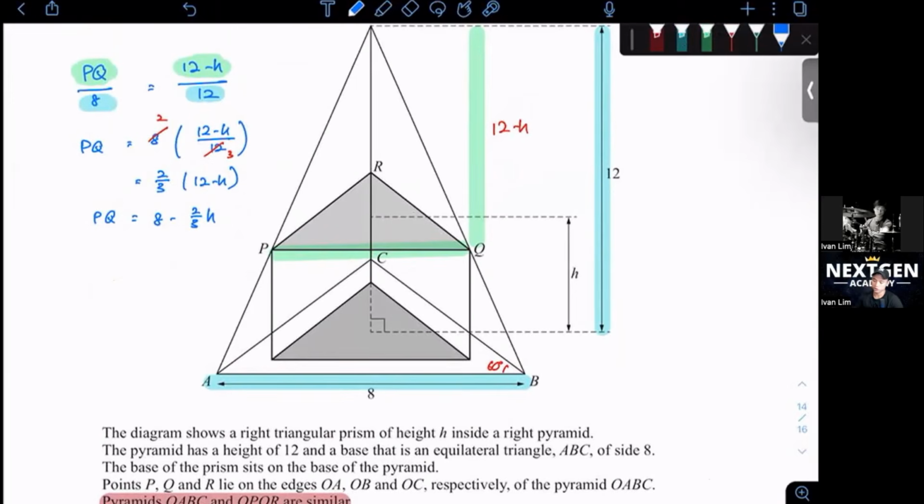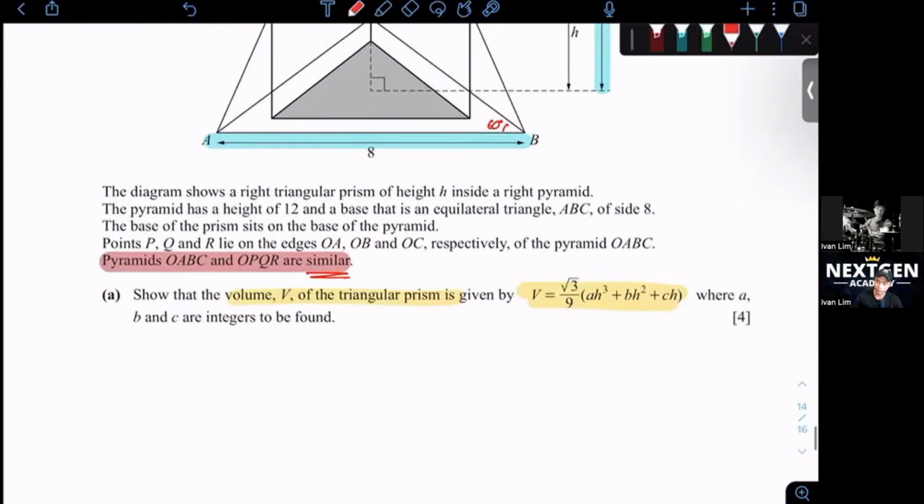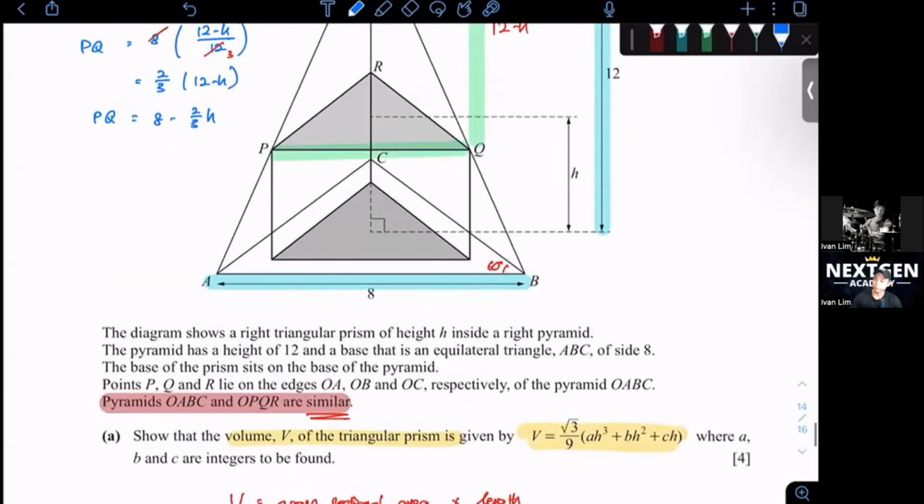Remember, cross-sectional area times height. So let's write down the formula first. V equals cross-sectional area times length. So what's the cross-sectional area that we can find?